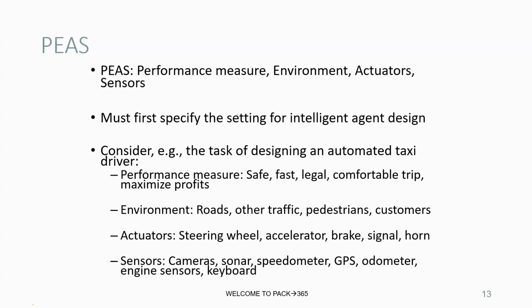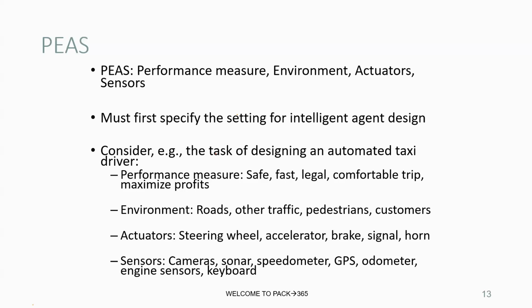So performance measure, environment, actuators, and sensors work like a framework for defining an agent. The framework provides a structured way to specify the properties of an agent before designing it. It is a fundamental concept in AI for formalizing problems. Let's break down each component using the common example of a self-driving taxi.